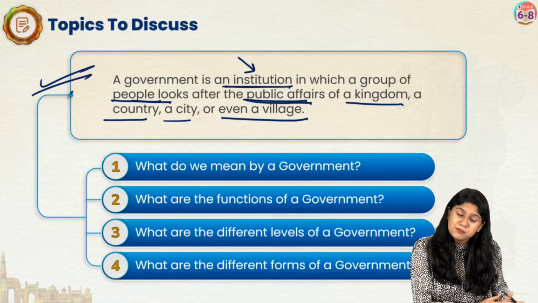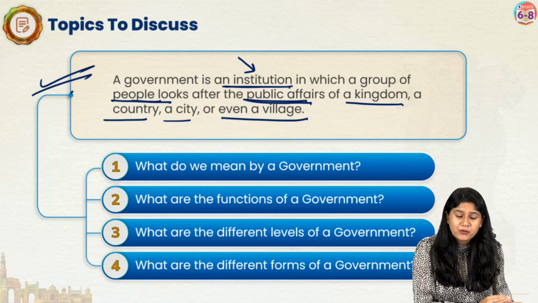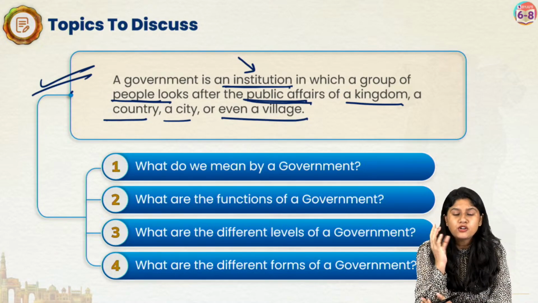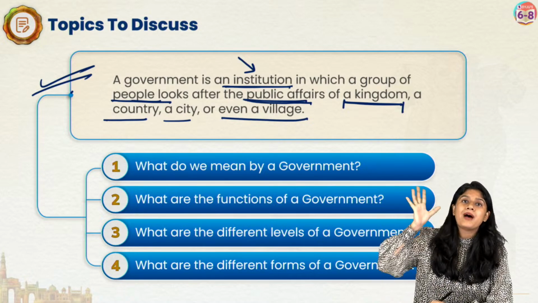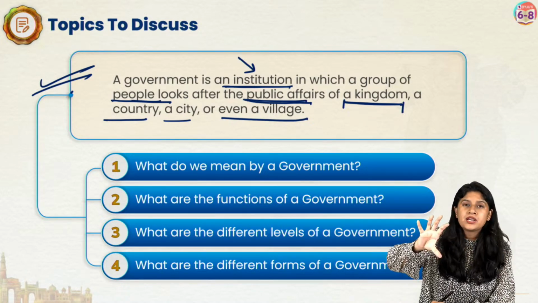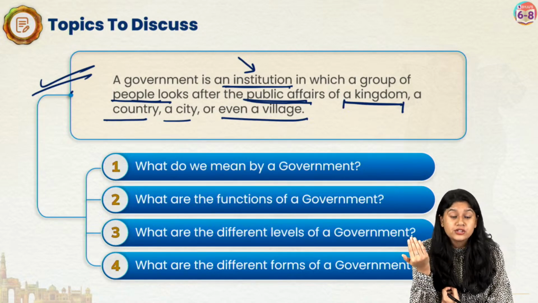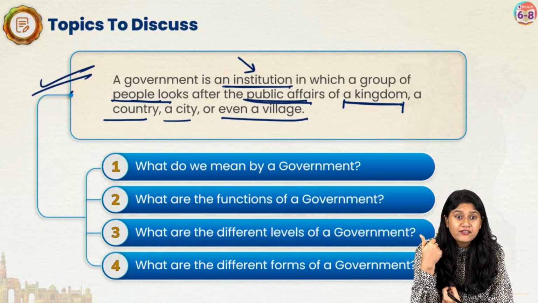Are we clear? Simplified explanation, this is it. The easiest definition that we have. Everyone, are we clear? Purvi asks, why kingdom initially? Why are we using the word kingdom? Because back in the ancient times also, we had a kind of institution or a body that would be taking care of the rules and regulations. So we're just using kingdom as an example over here. Clear everyone?